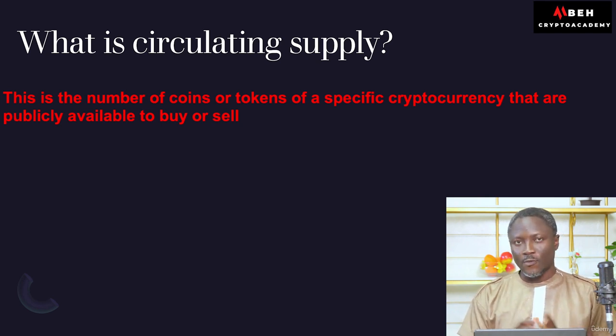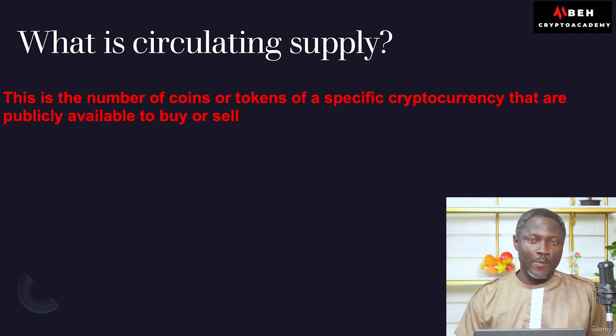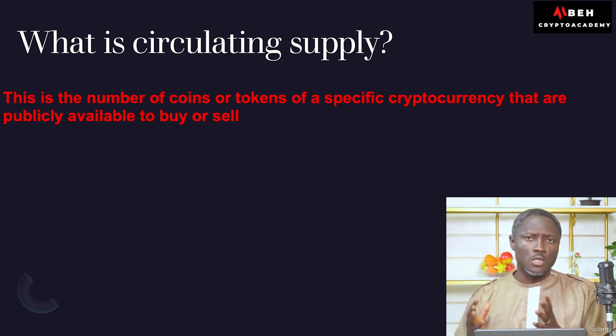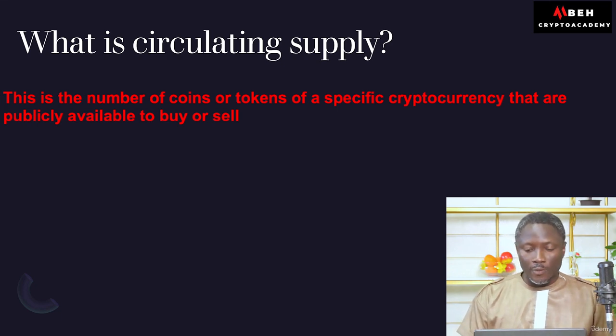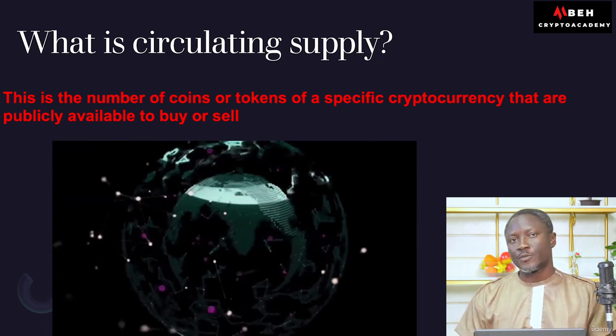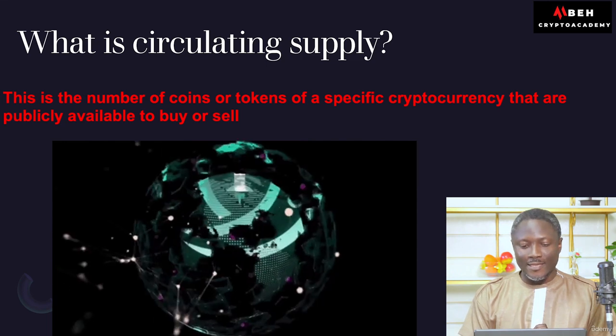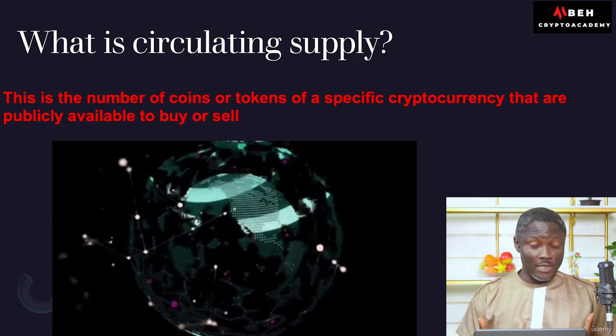Remember that there are some coins or tokens where some quantity is being locked up, maybe for future use, or maybe people want to do staking rewards, but it's just locked up for some time. All right. So you cannot say the coin is fully circulating because some of the coins have actually been locked up. But when you look at cryptocurrencies like Bitcoin, it's actually fully in circulation right now.